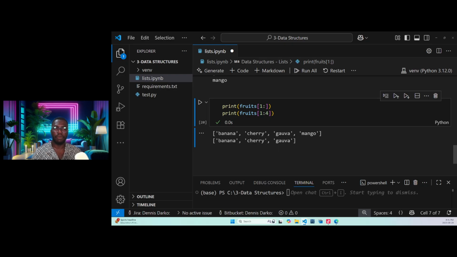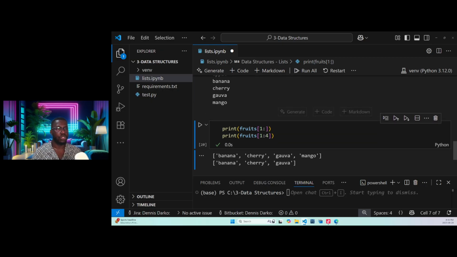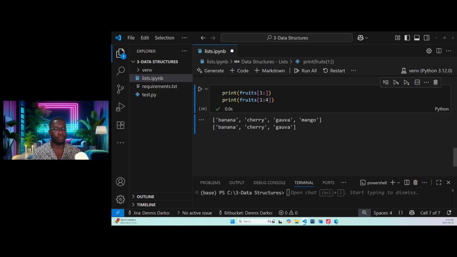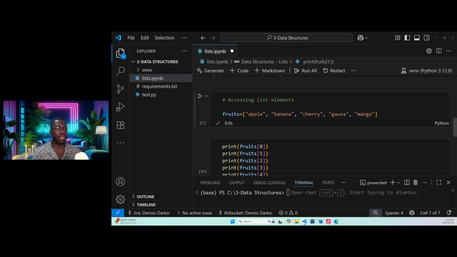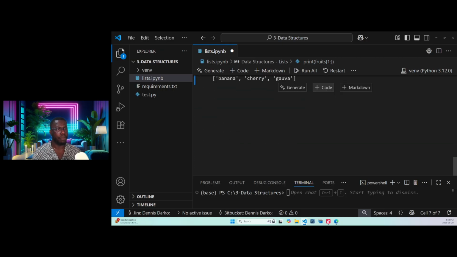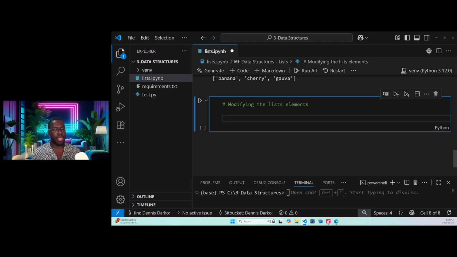Okay, so that is some of the tricks you should be aware of when you are trying to get some data. Okay, so now let's assume we want to modify any of these lists. So let's look at how we can modify in a list. Modifying the list's elements. Let's look at how we can modify list elements.